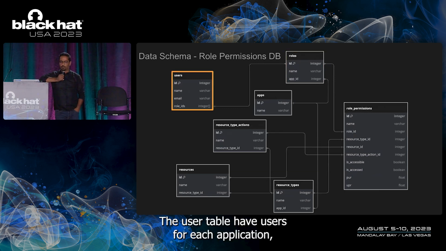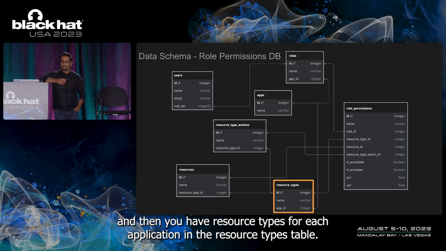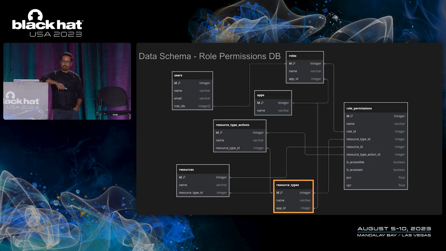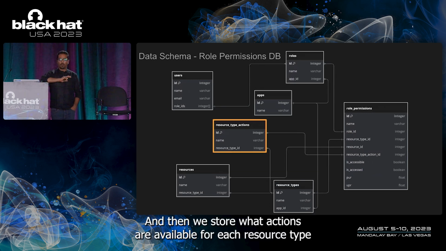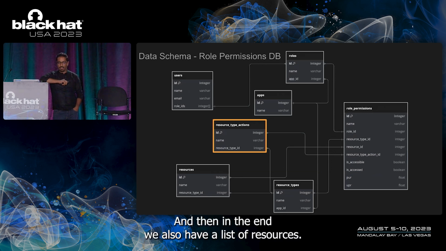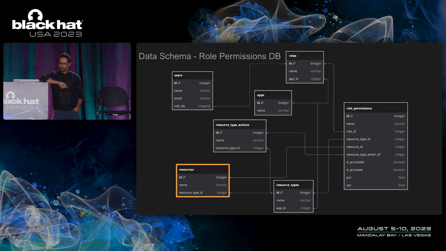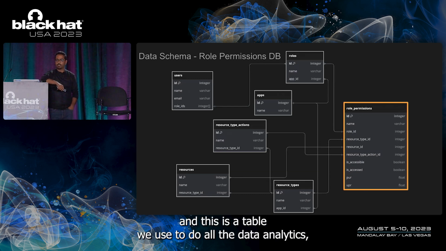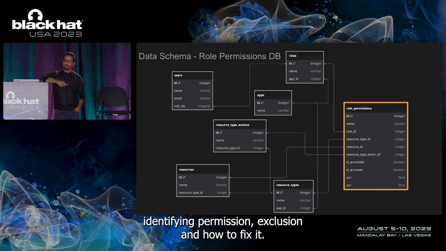The users table has users for each application, and then you have resource types for each application in the resource types table. For example, S3, EC2 instance, secrets, etc. And then we store what actions are available for each resource type in this table. And then in the end, we also have a list of resources. Using all these 6 tables, we create this master table called role permissions. And this is the table we use to do all the data analytics, identifying permission explosion, and how to fix it.